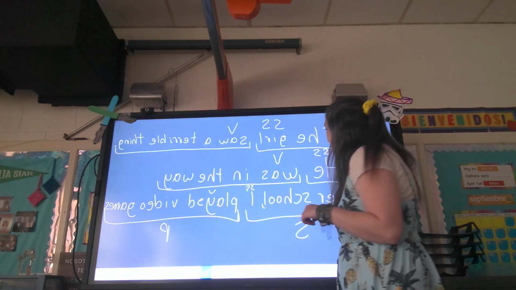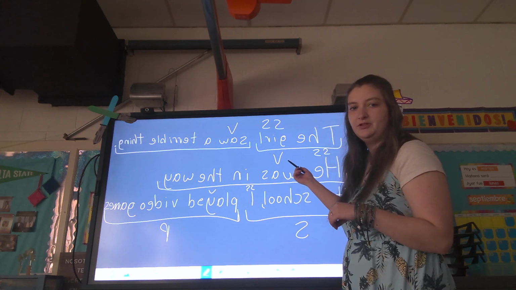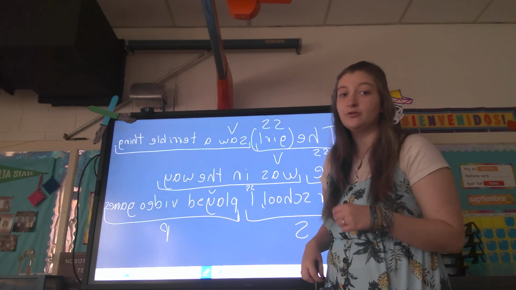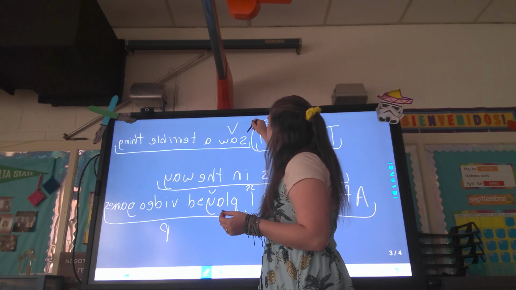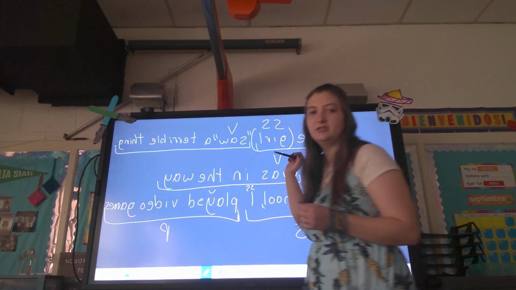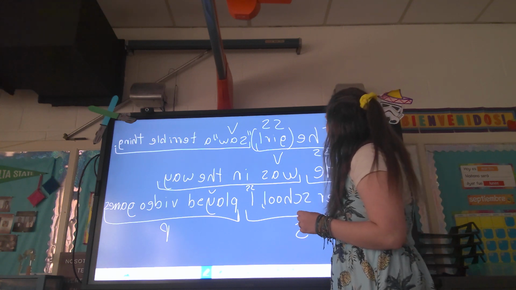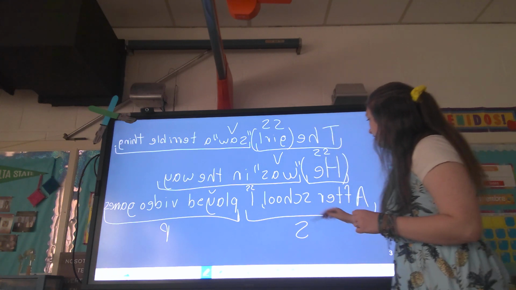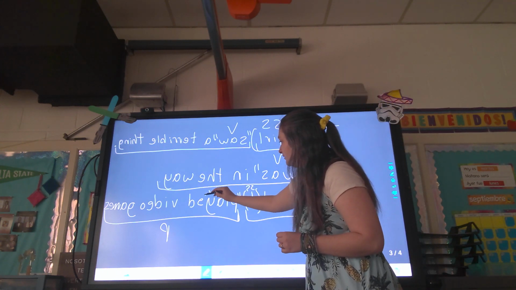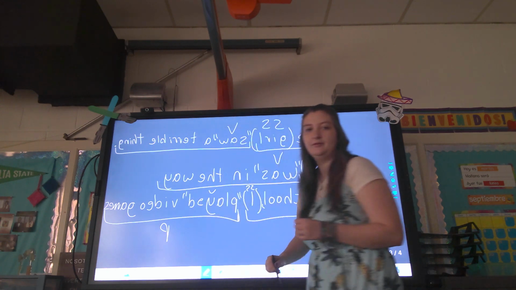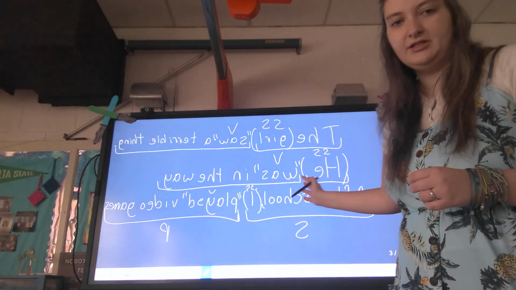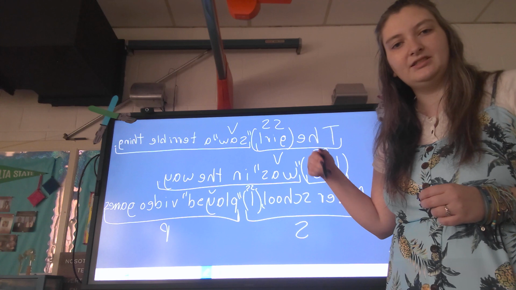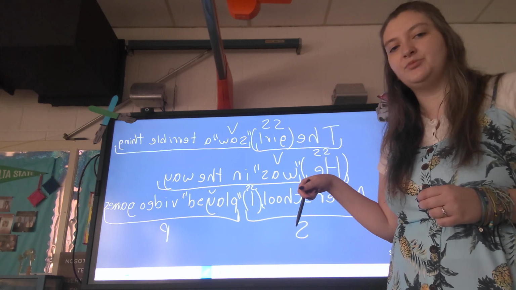So if we went back to our examples here, what's our simple subject for this first one? Girl, right? So we put girl in parentheses. And then you're going to put the verb in quotation marks, right? So our verb we said was saw, so we just put that in quotation marks. And you're going to do that for all of the sentences that are there. So he was, okay? I played. Ooh, there goes the end of the sentence. I played. Okay? So you're going to do this for all of those sentences there to practice identifying subject, simple subject, and simple predicate or verb.